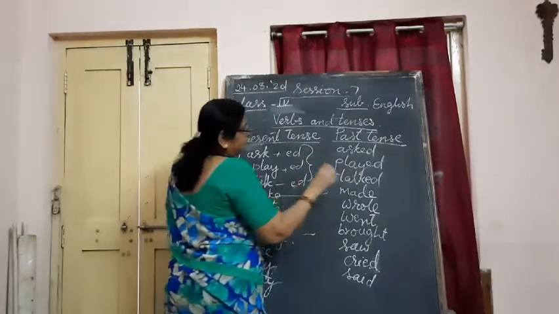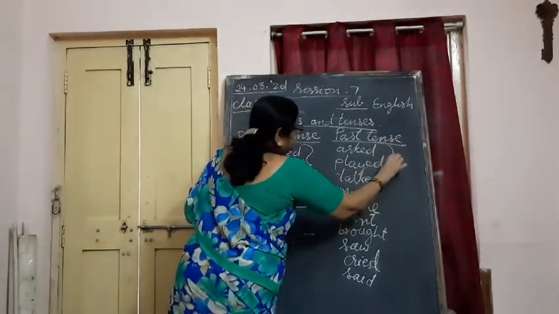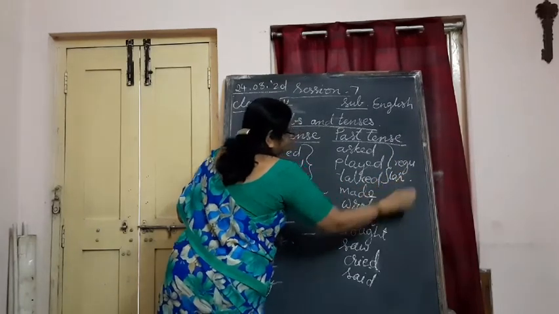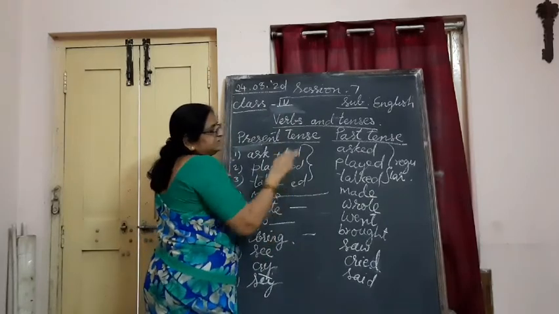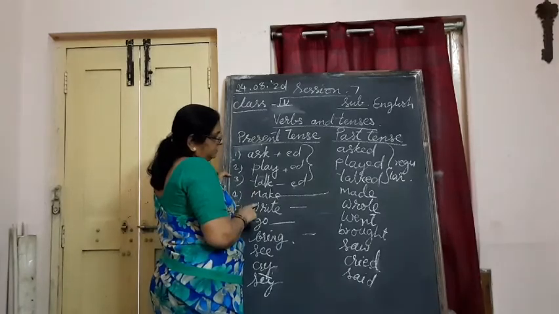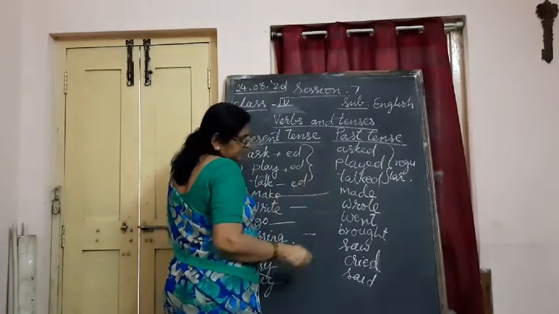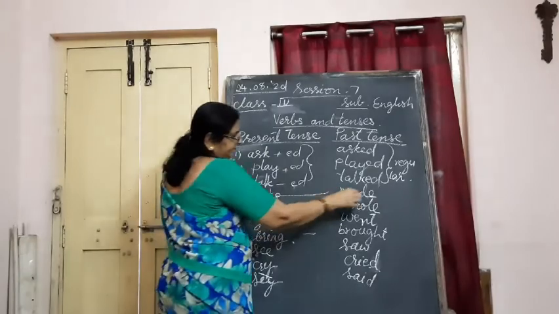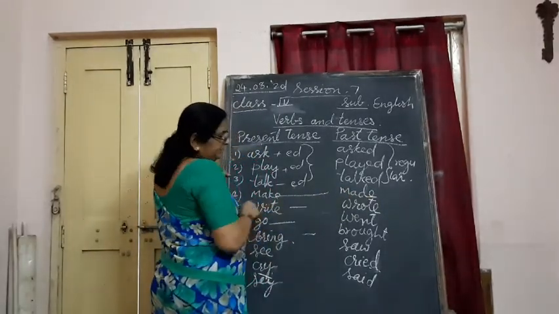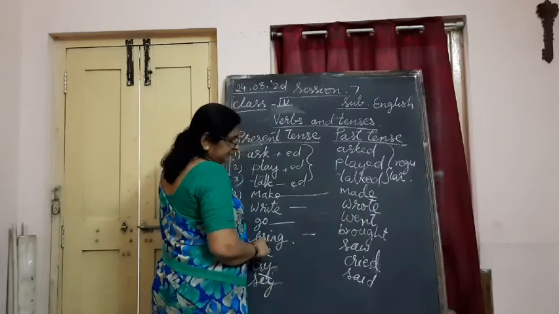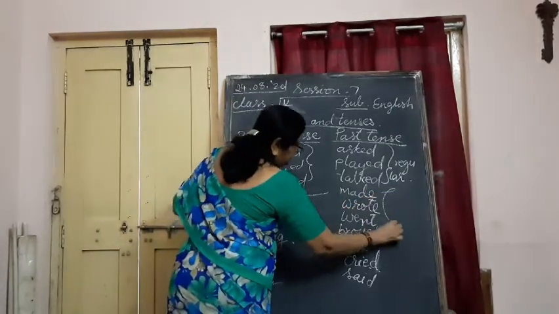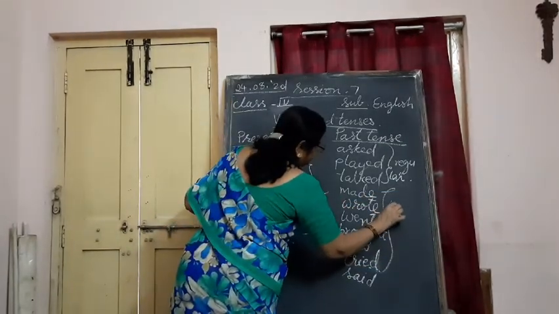They are called regular verbs. We call this type regular verbs. And where we are changing any spellings or vowels, for example, here write is the root and I we change to O, here the complete spelling we are changing, here also complete vowels we are changing, all these are called irregular verbs.